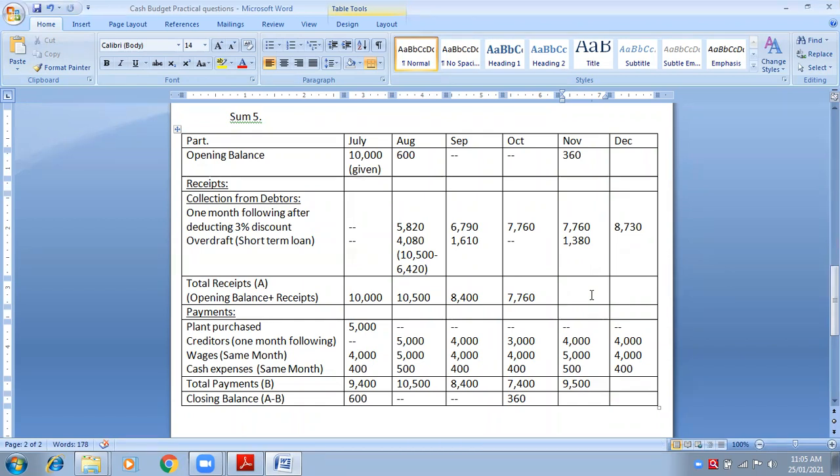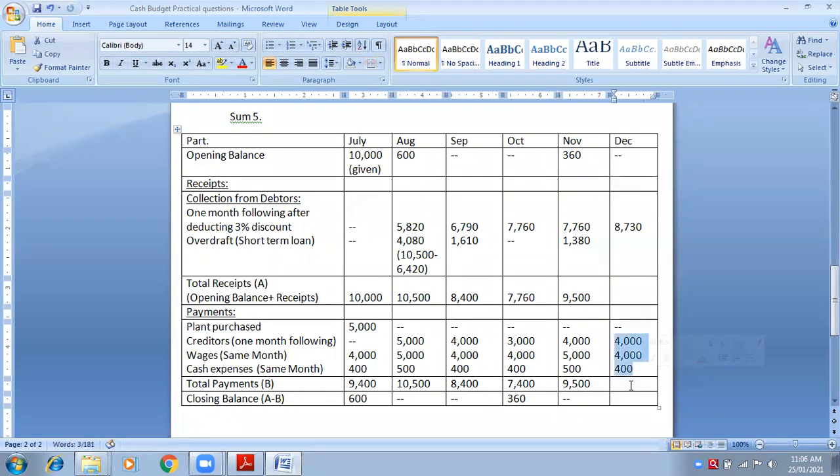9,500. Yes, if it is matching with block B, then you are going right. So A minus B will become nil. See, A block is 9,500, B block is also 9,500. So your closing balance will be nil. The closing balance of November is nil. Therefore, the opening balance of December will also be nil.